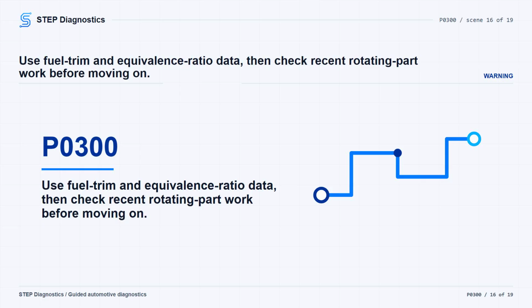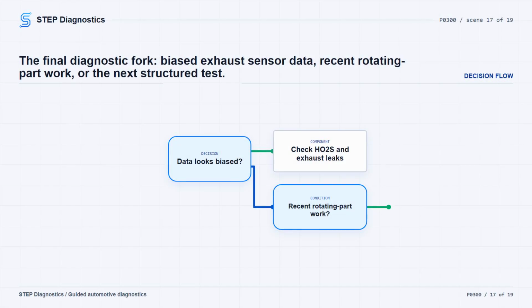If the data points to a biased heated oxygen sensor concern, check the HO2s, the exhaust system, and the HO2s mounting flanges for leaks or damage. Repair as needed, clear the PCM codes, and repeat the self-test. If the oxygen sensor data does not show a concern, check the recent repair history. Look for recent work involving rotating engine parts such as the crankshaft, crank pulley, camshaft, flex plate or flywheel, pistons, connecting rods, or front-end accessory drive components. If that kind of work was done, carry out the misfire monitor neutral profile correction procedure with the scan tool.